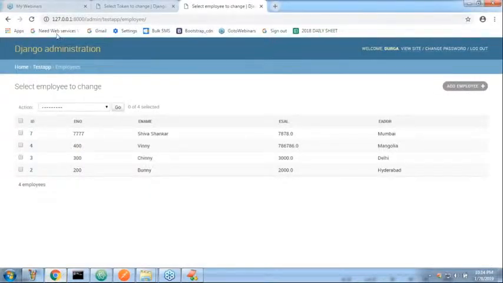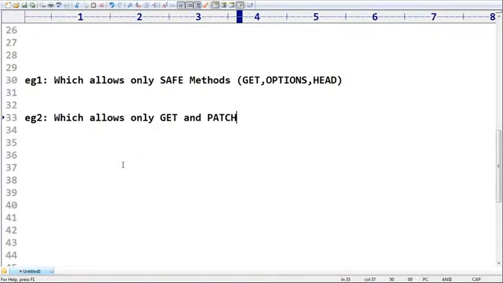Now for record 2, instead of 2000, 3456 came by default. So like this we can implement our own permission classes also. We know it is not a set; it is either a list or a tuple.